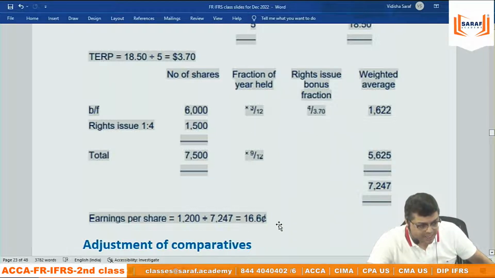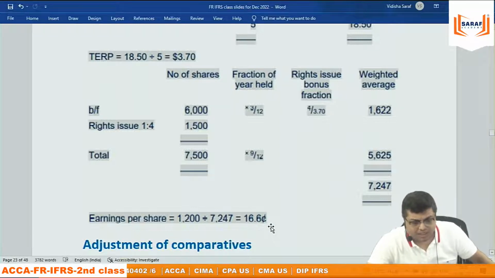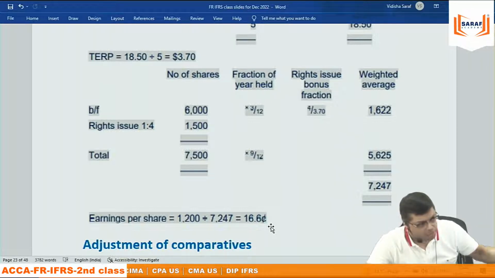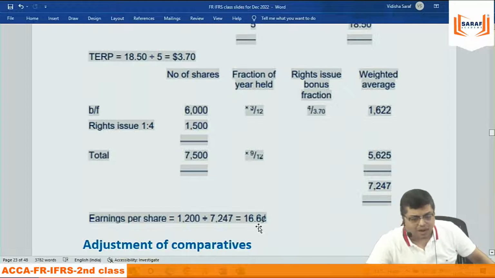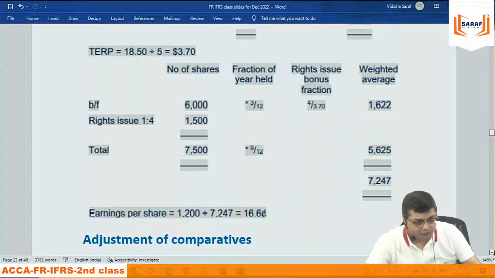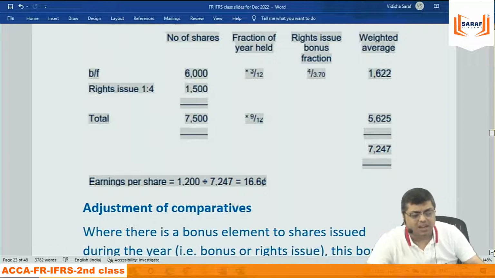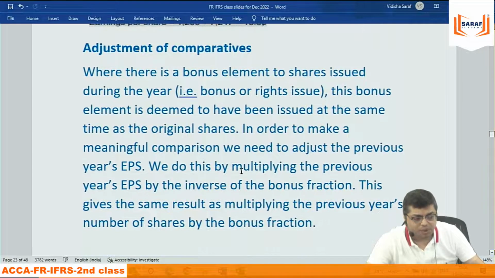Because आपका bonus और rights के कारण earnings per share goes down. As compared to last year it is less. But it is actually not less. The shares are given to the shareholder only. Bonus share given to me only, not to anybody else. तो मेरे को earnings per share को adjust करके ही compare करना होगा. So for that reason, in case of bonus or rights issue, last year EPS need to be restated by multiplying with the inverse of the bonus or rights factor. 3.7 by 4 से multiply करना है आपको. अगर आप वैसा नहीं करोगे तो लास्ट ईयर का टोटल प्रॉफिट निकालिए, फिर नंबर ऑफ शेयर्स निकालिए, माथा खराब हो जाएगा. अब आप क्वेश्चन जब कर रहे हो तो पहले आप यही करिए, पहले इन्हीं क्वेश्चंस को करिए.